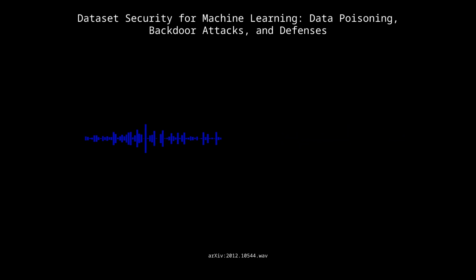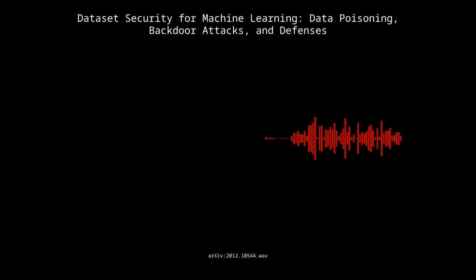Absolutely. As machine learning becomes more and more woven into the fabric of our lives, those consequences of a successful attack become even more serious. Think about all the areas where machine learning is playing a critical role. Healthcare, finance, transportation, the list goes on and on. And we're entrusting these systems with more and more responsibility every day. It's on us to make sure those systems are robust, reliable, and protected from those who would do harm.